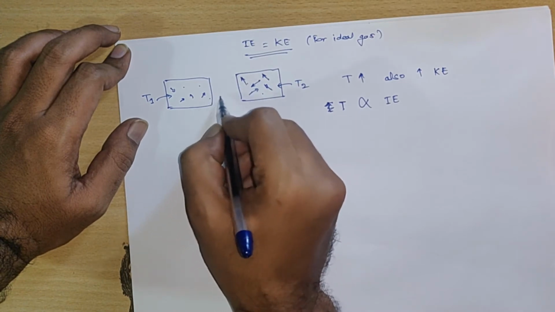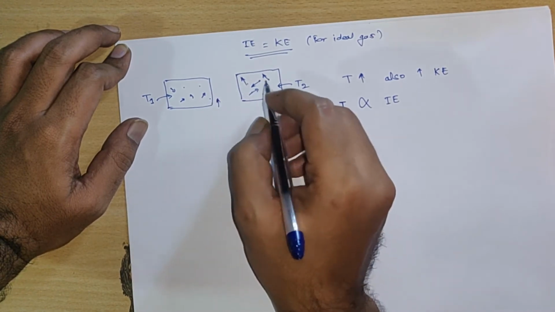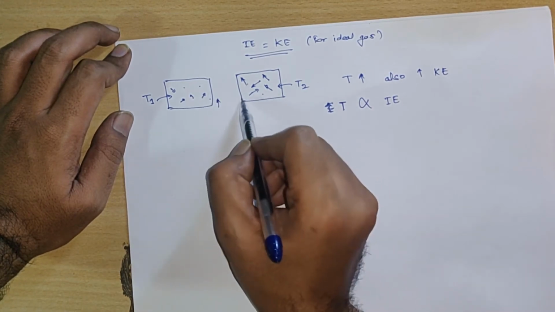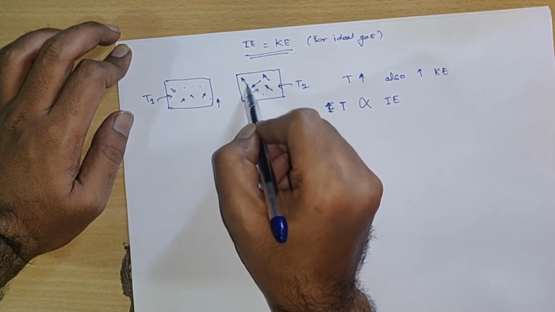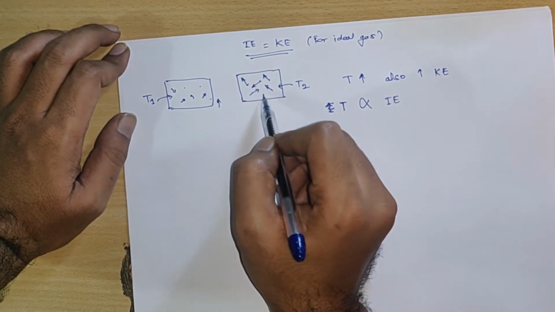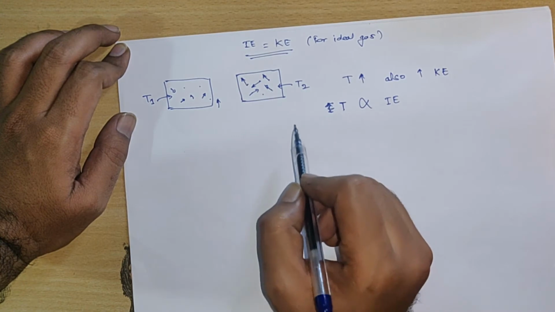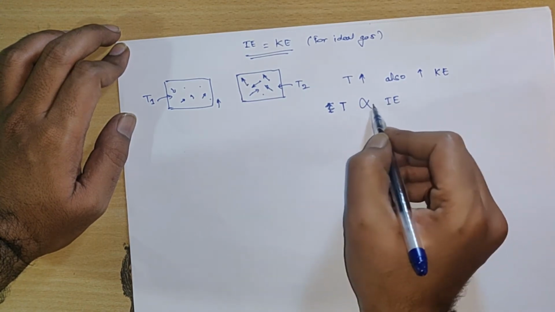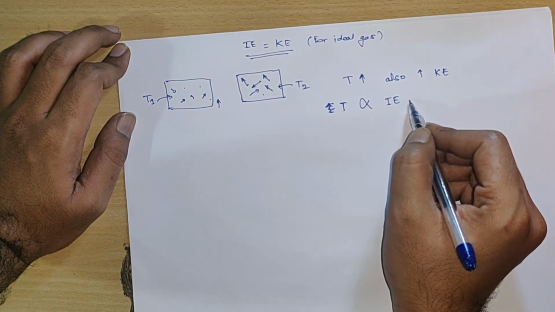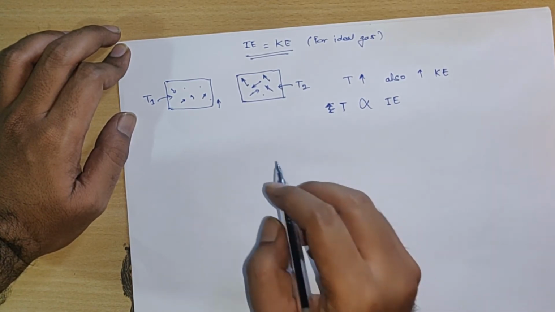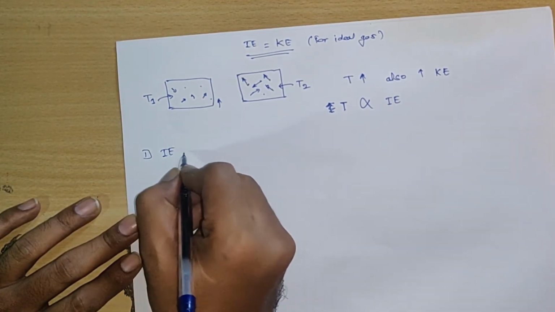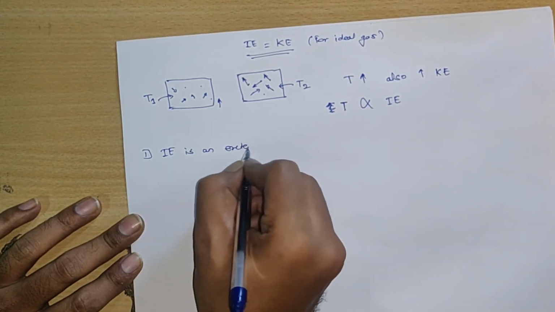We have seen what happens when we increase the temperature. At the same time, when we decrease the temperature, these molecules will again reduce their speed, their kinetic energy will also be reduced, and they will start moving slowly. So the statement is: an increase in temperature increases the internal energy, and vice versa, a decrease in temperature also decreases the internal energy. Internal energy is an extensive property.